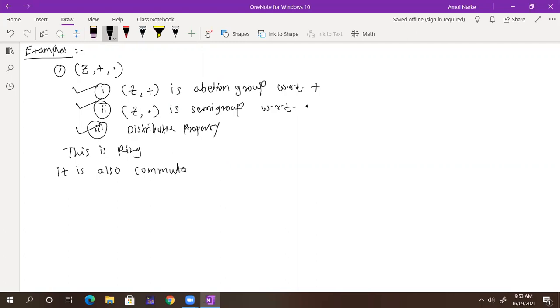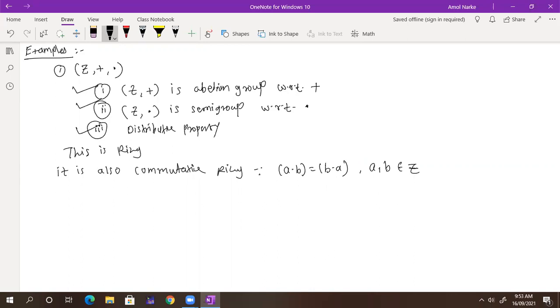So any number multiplied in any order gives the same product. Yes, because it is also a commutative ring, since A dot B is equal to B dot A when A and B belong to Z. We know that if you take any two integers from Z and do the product A into B and B into A, you will get the same product. Yes or no? So it is also a commutative ring.